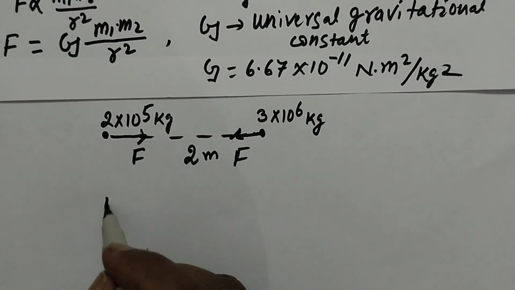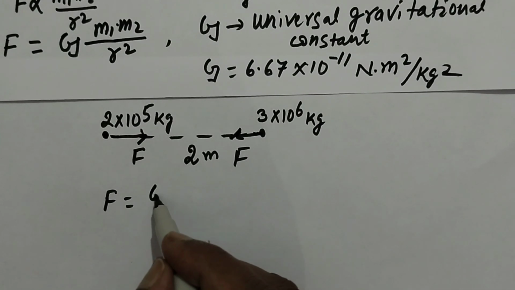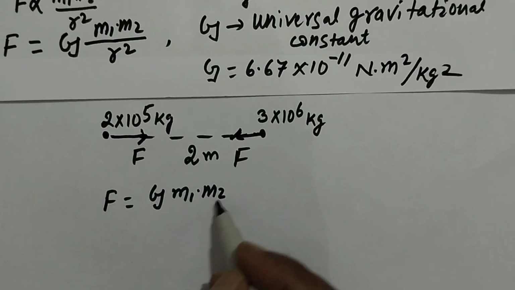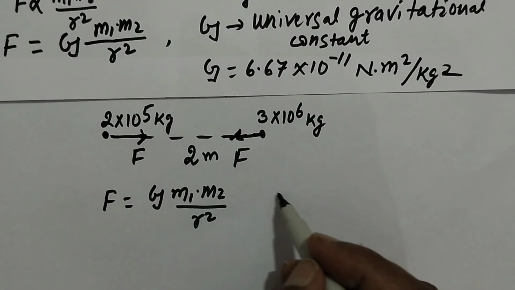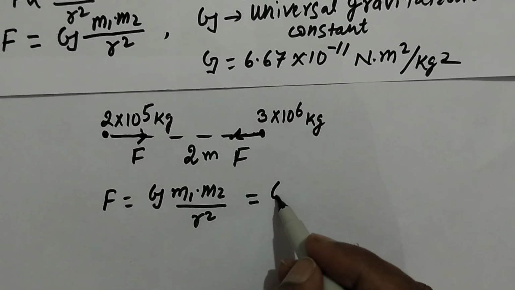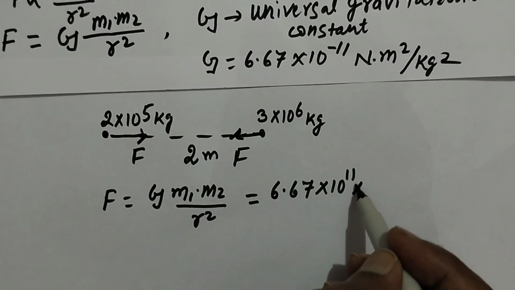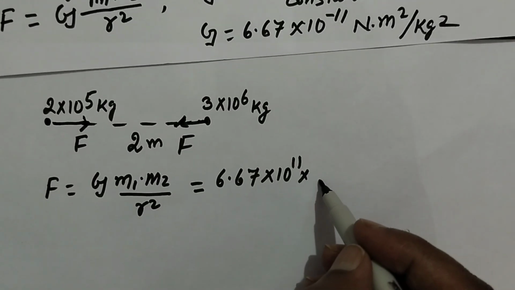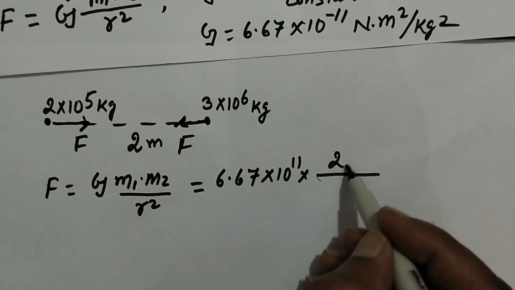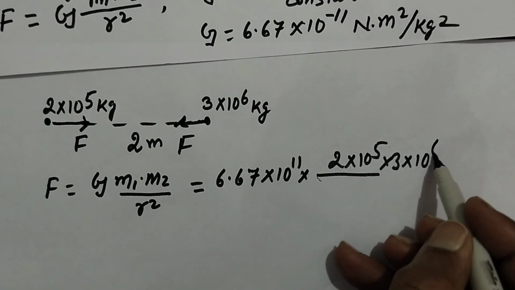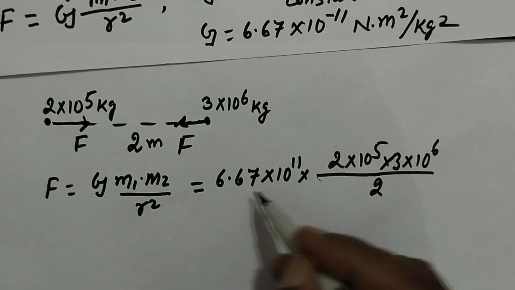So F can be written as G into m1 into m2 over r square. The value of G is 6.67 into 10 to the power minus 11, into masses 2 into 10 to the power 5 and 3 into 10 to the power 6, and separation is 2 square.